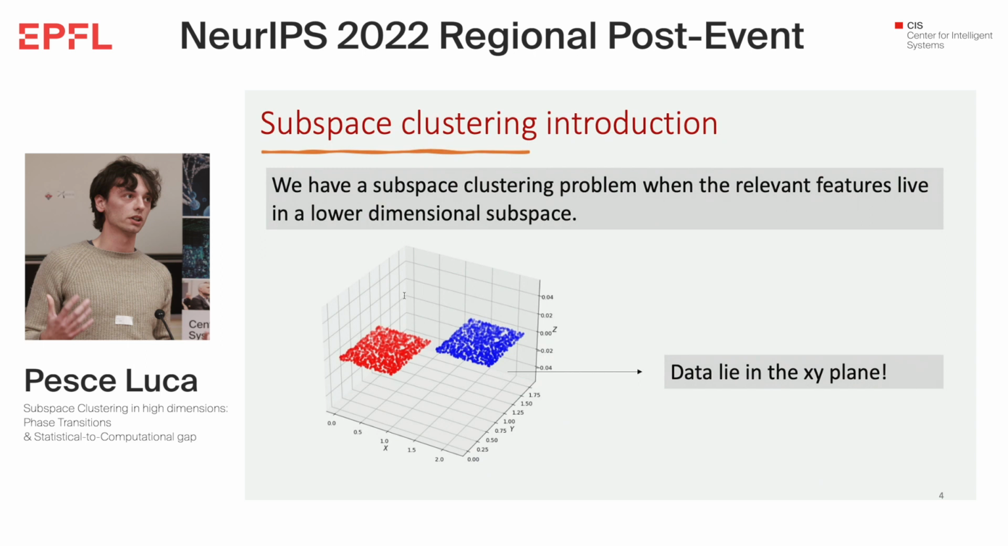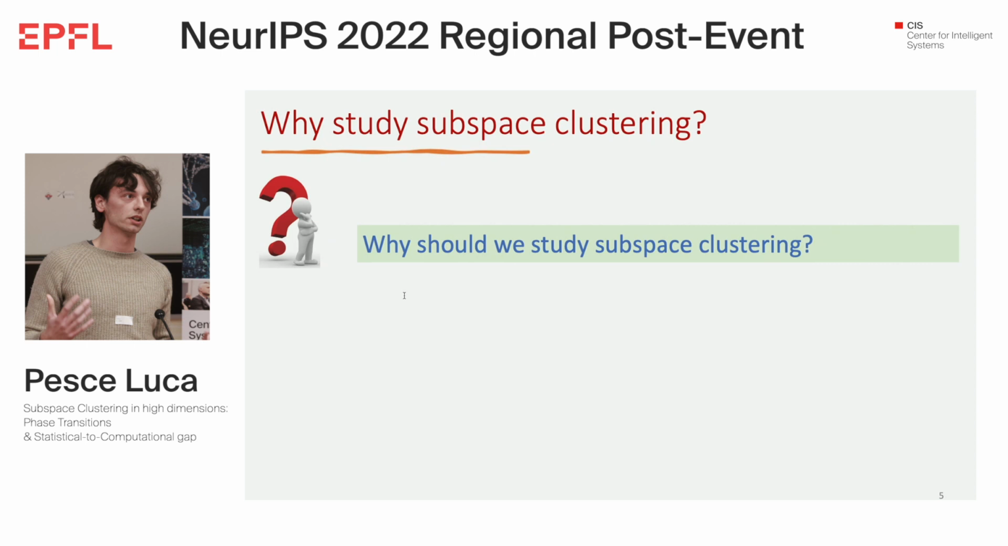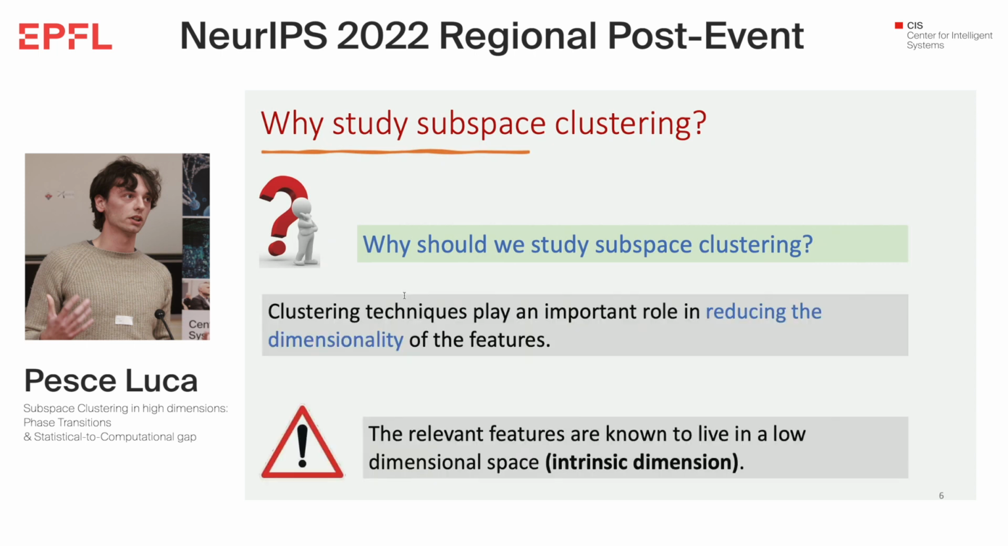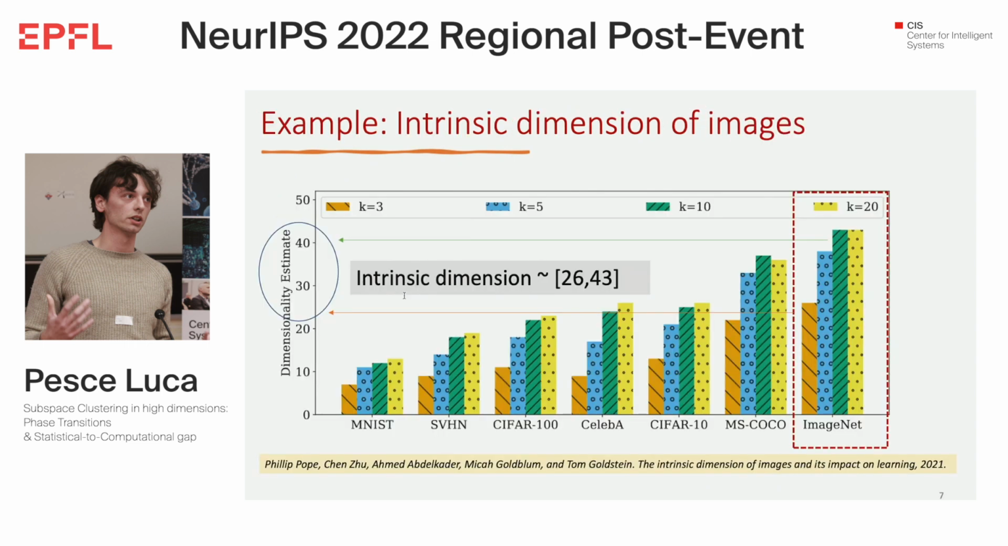For example, in this toy example, we have three-dimensional points, but the Z component is irrelevant. This is a very toy example, but subspace clustering is far from being a theoretical exercise. Indeed, it has been shown in very different datasets that the relevant features live in a low-dimensional subspace. For example, if we analyze the case of images, we can follow the work of Pope et al. in 2021. If we take the ImageNet dataset, although the data has hundreds of thousands of features, the intrinsic dimension is estimated to be less than 50. So this, I hope, gives a quantitative idea of how important the feature selection step is in modern machine learning.